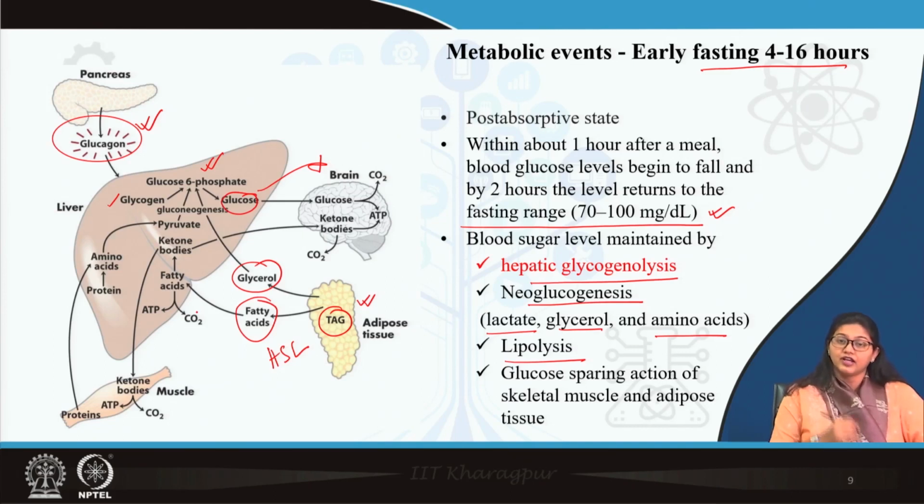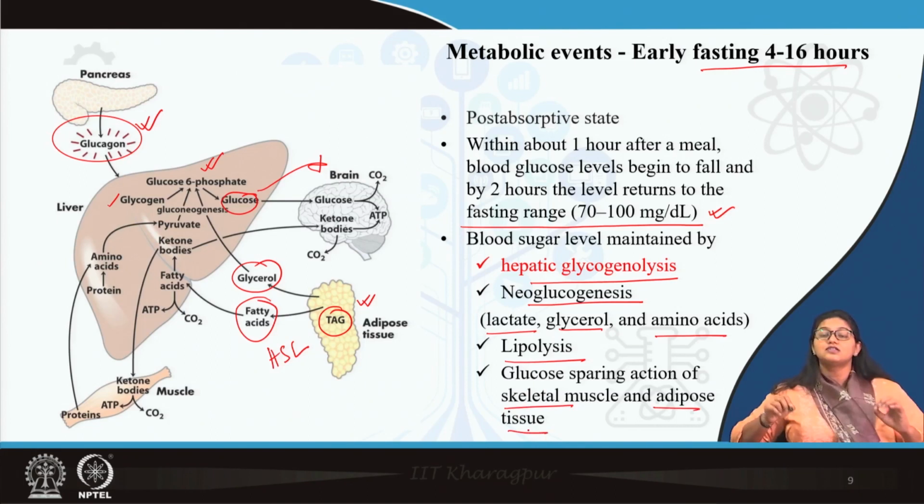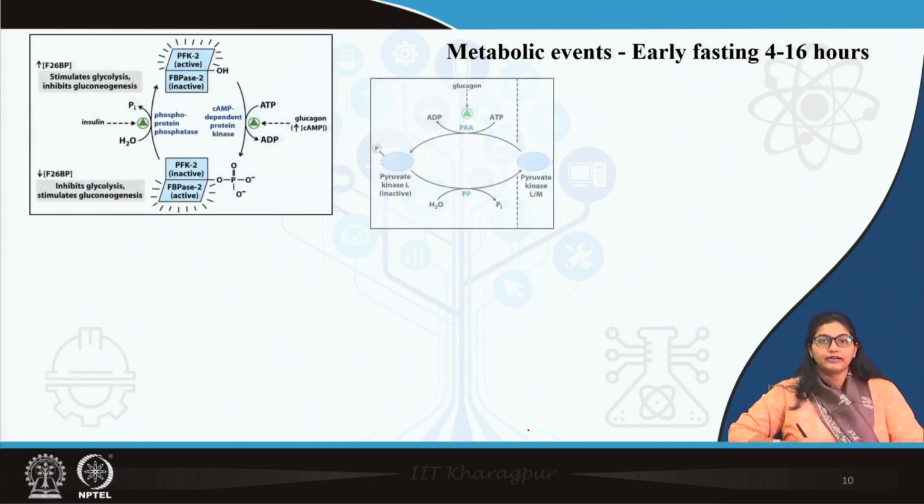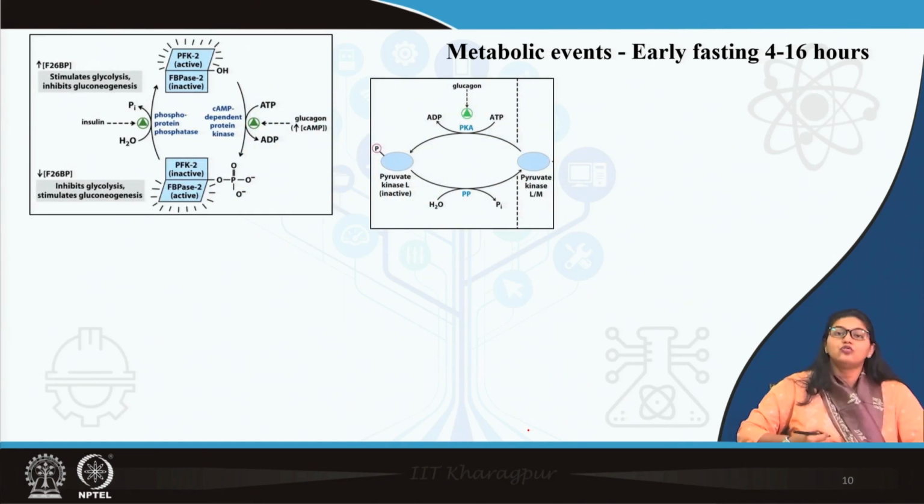And another very important thing is that whatever glucose is available in circulation after hepatic glycogenolysis, neoglucogenesis or lipolysis is actually not utilized by skeletal muscle or adipose tissue. So, these organs spare glucose for organs like brain and RBC, so that they can survive. The metabolic events in the early fasting phase are controlled by glucagon, and here is the mechanism of how glucagon controls the fasting phase.